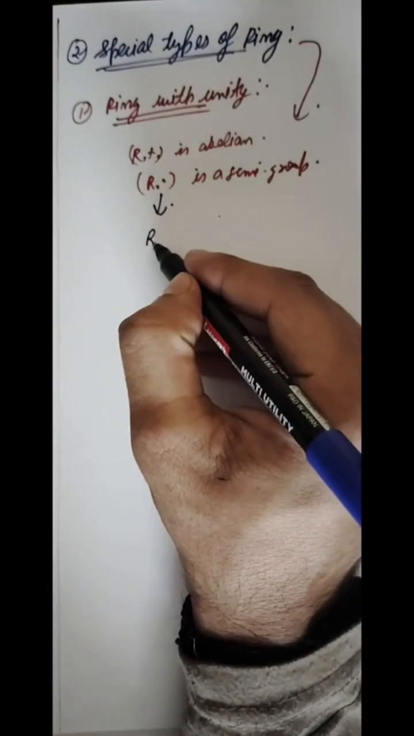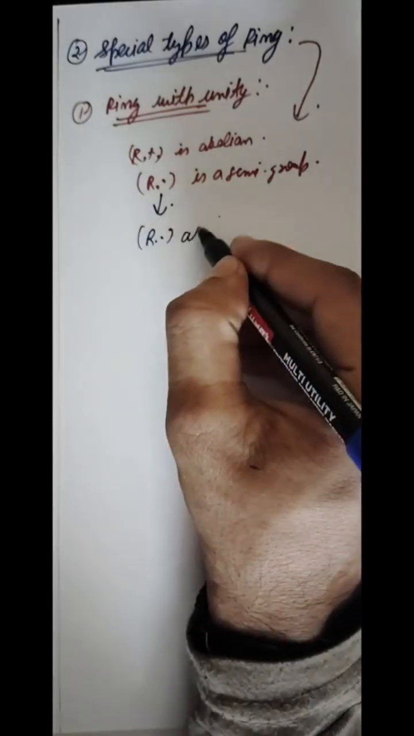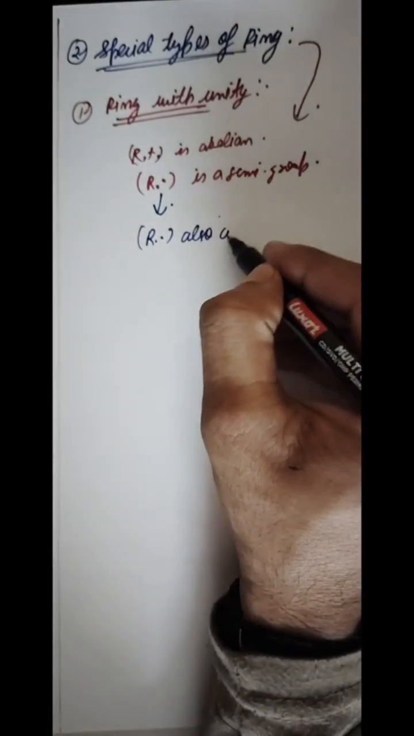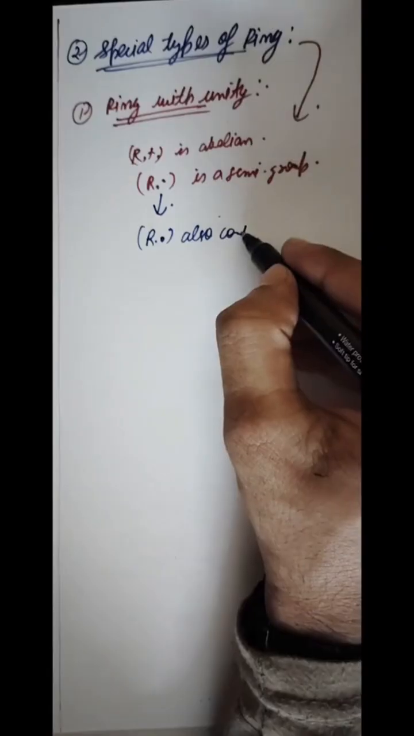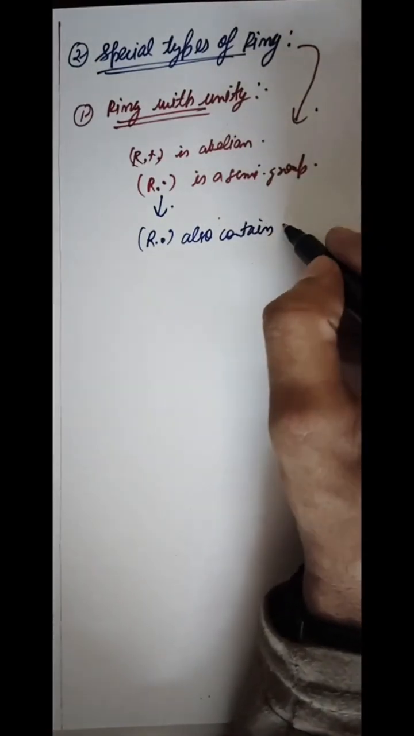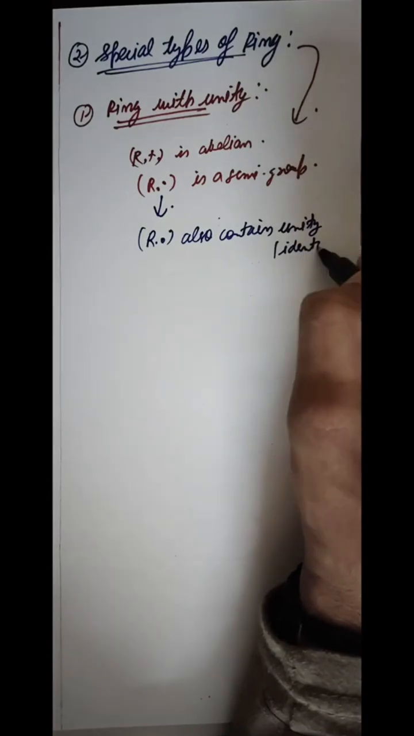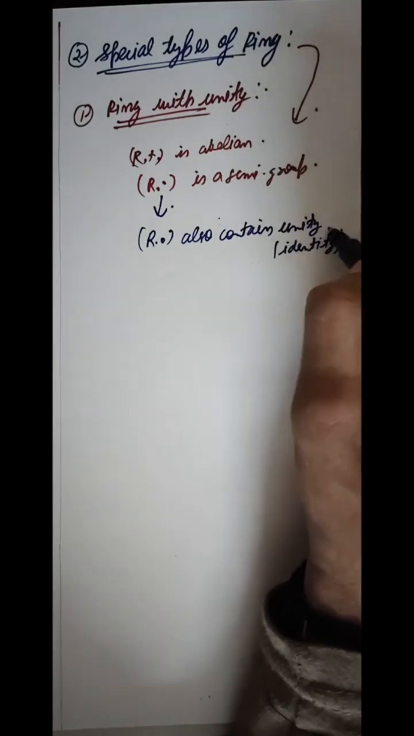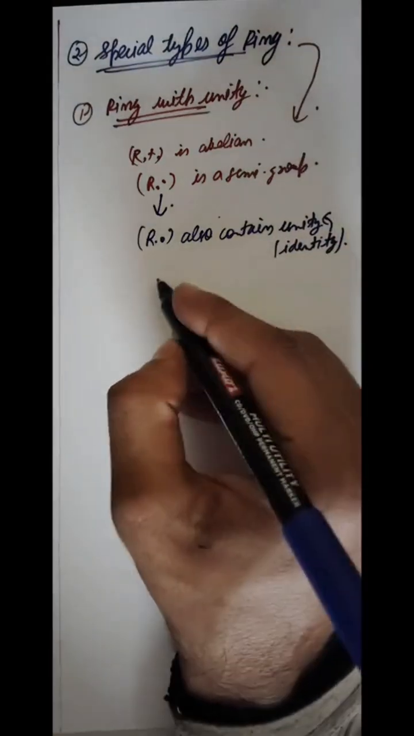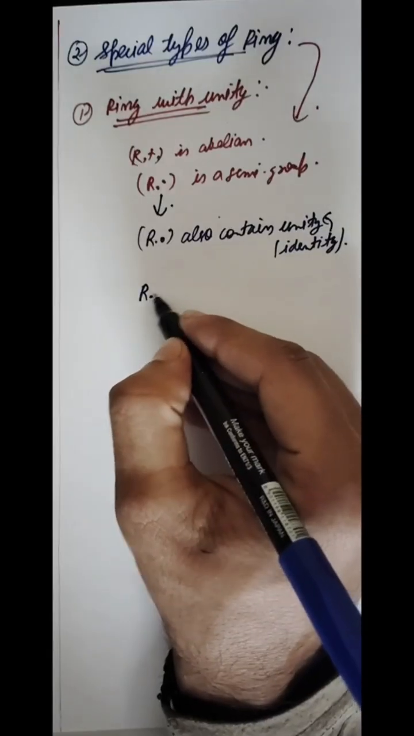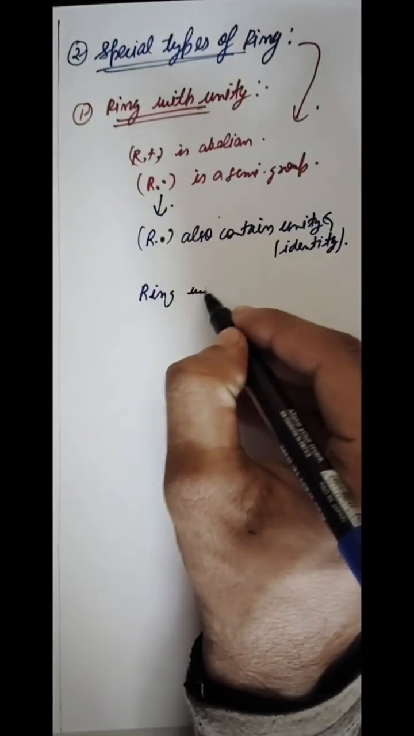For example, if the R dot group also contains unity or identity, which is the same thing, then this becomes your ring with unity.